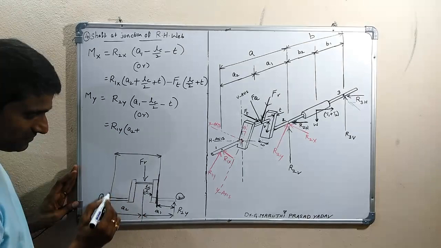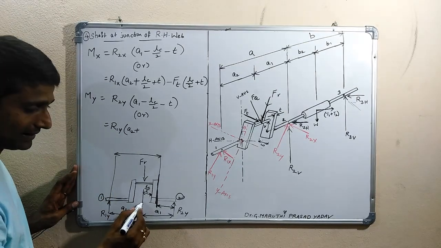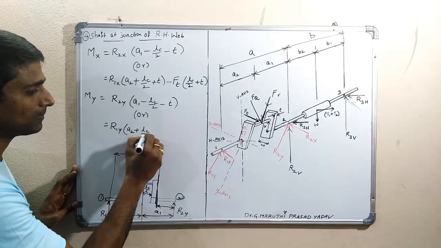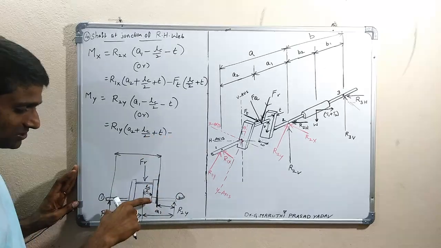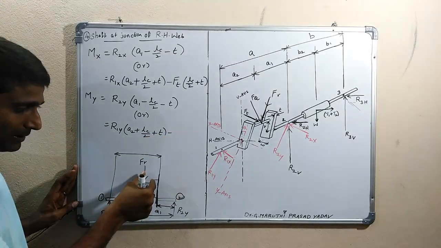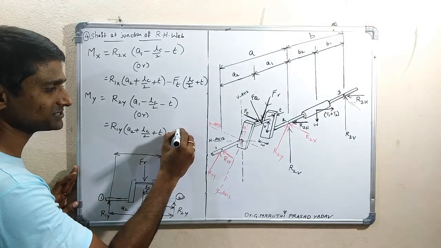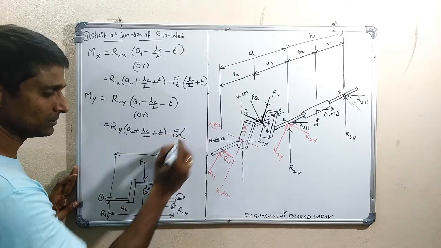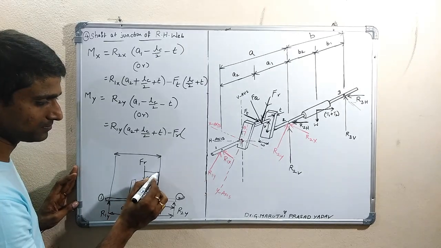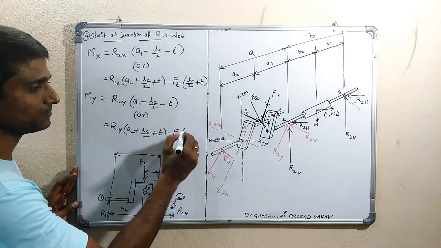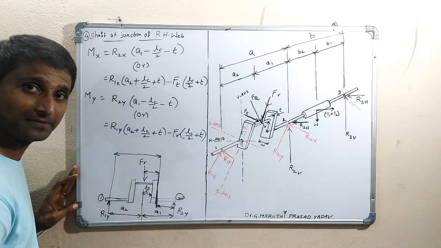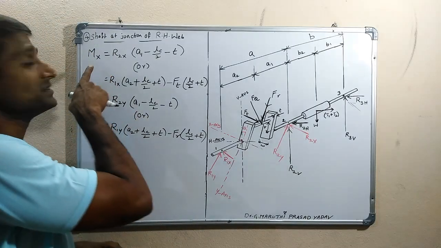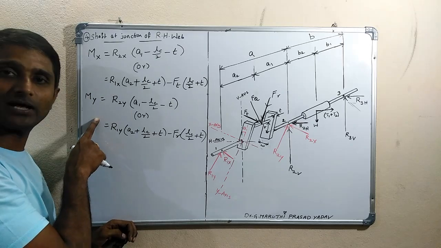So A2 plus, from here to here, A2, again LC by 2 plus thickness of web, minus, because this moment is clockwise and the moment because of Fr is counterclockwise, Fr into the distance from here to here, that is LC by 2 plus T. Okay, therefore this is the moment along the x direction, and this is the moment along the y direction.